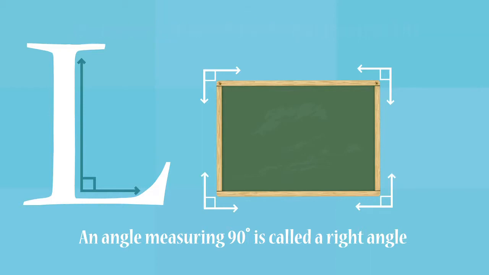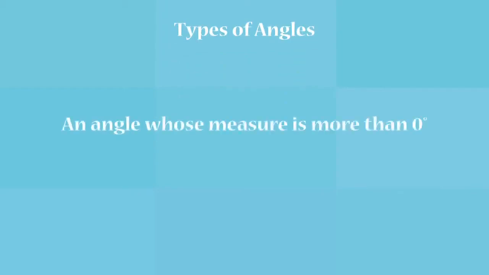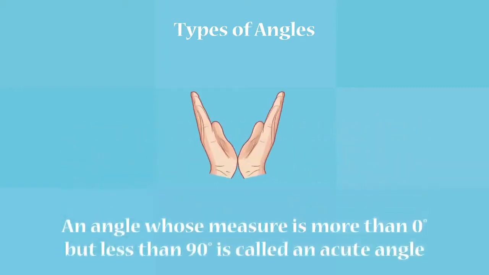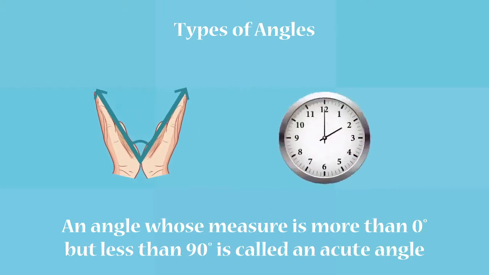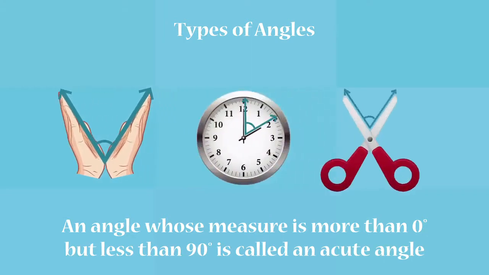That's one type of angle. Let us learn about other types of angles. An angle whose measure is more than 0 degree but less than 90 degree is called an acute angle. Try to form a small V using your palms. It will form an acute angle. The hands of the clock at 2 o'clock and the blades of a scissor are all examples of acute angles.